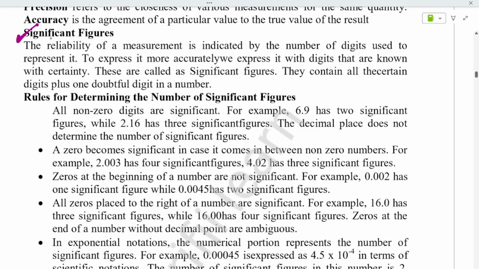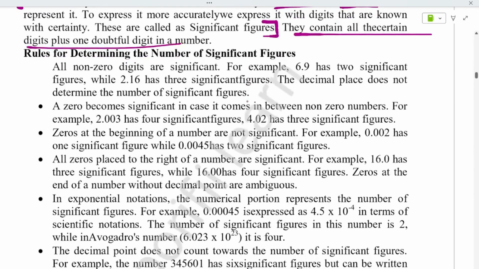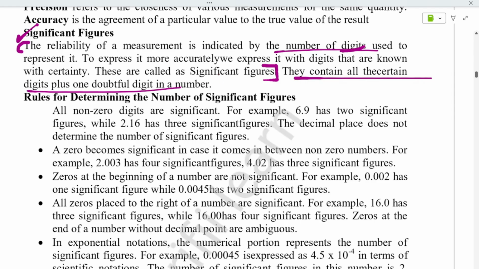Next comes significant figures. The reliability of a measurement is indicated by the number of digits used to represent it. To express it more accurately, we express it with digits that are known. These are called significant figures. From here till here is the definition, you have to read it. Okay, it is very important. They contain all the certain digits plus one doubtful digit in a number.